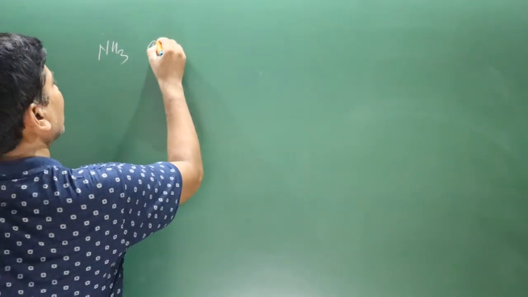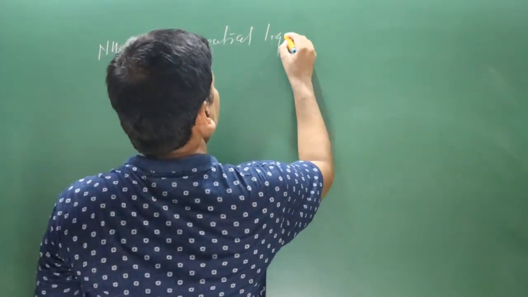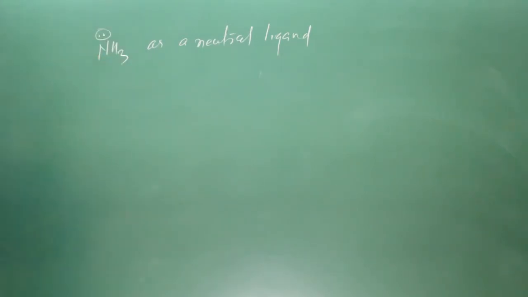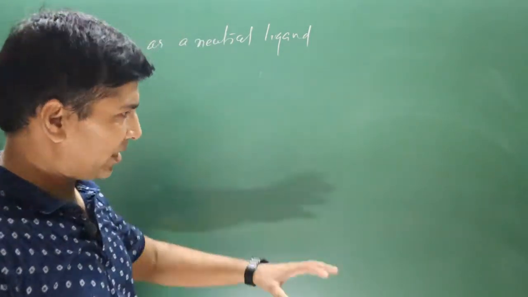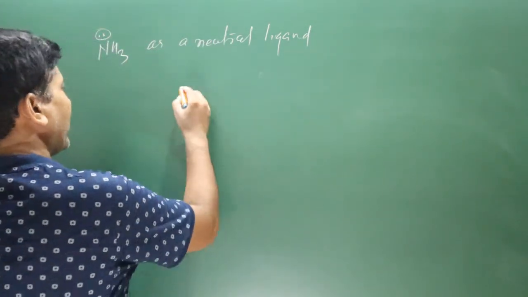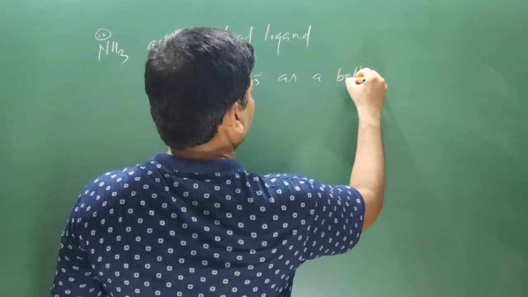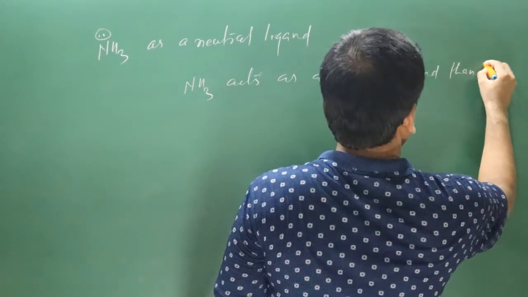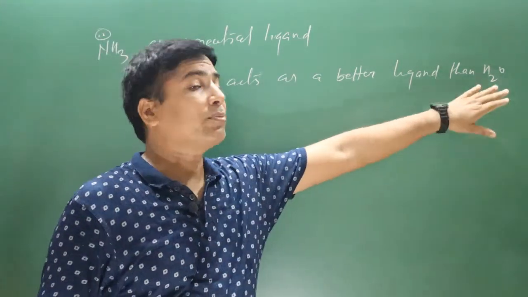Next is the ammonia molecule as a neutral ligand. Ligands are species which can donate an electron pair. You can see it has an electron pair. It can easily donate the electron pair to the metals to form a complex compound. Keep in mind, ammonia acts as a better ligand than water. Why? Because there are some metal ions which do not dissolve in water, but they dissolve in liquid ammonia.